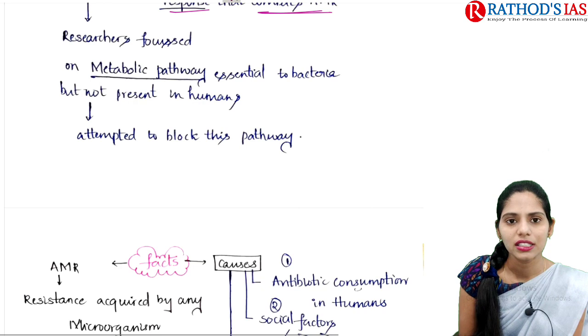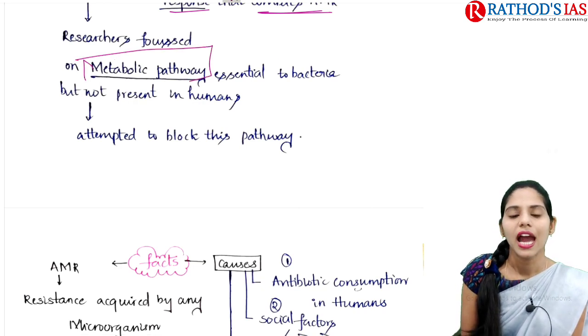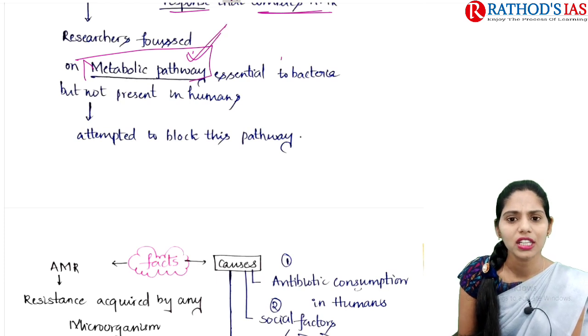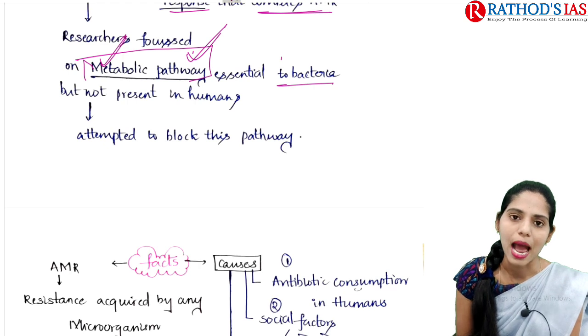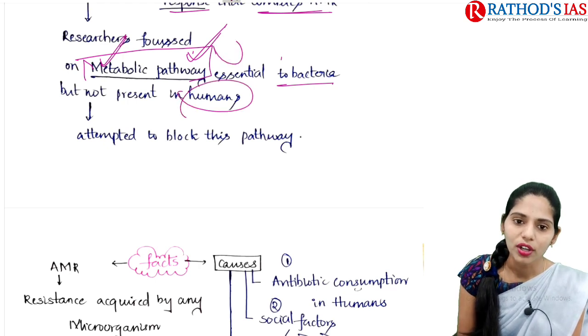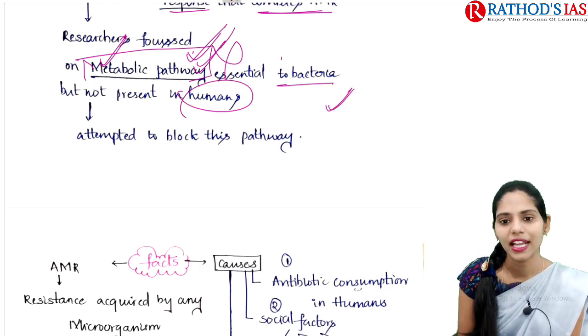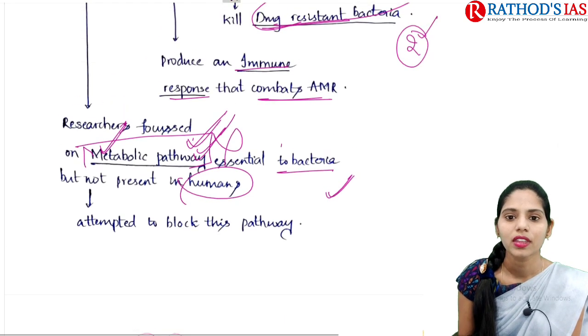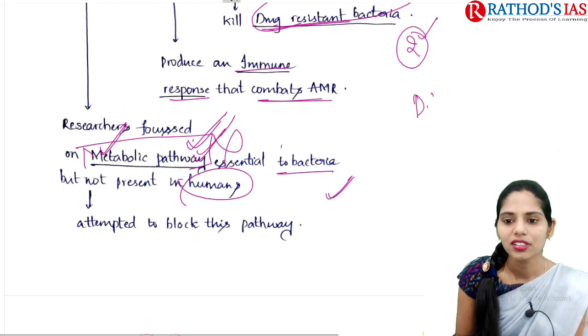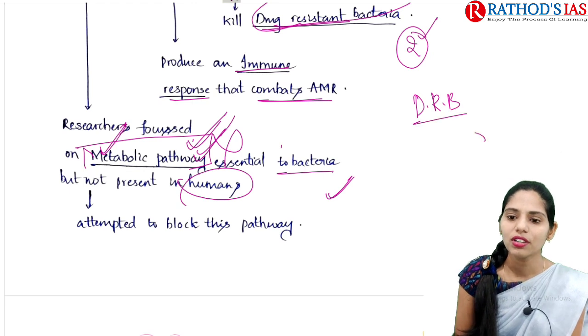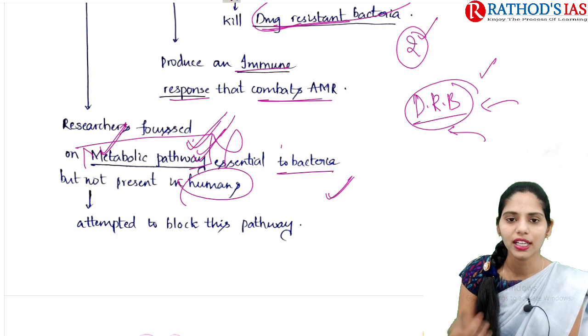In this study, researchers focused on one important metabolic pathway. This metabolic pathway is very essential for the bacteria, but the same metabolic process is absent in humans. When we block this metabolic pathway in the bacteria, then we can kill that resistant bacteria. Whenever we have drug resistant bacteria and we give any drugs, they will be resistant to those drugs and will not be killed.